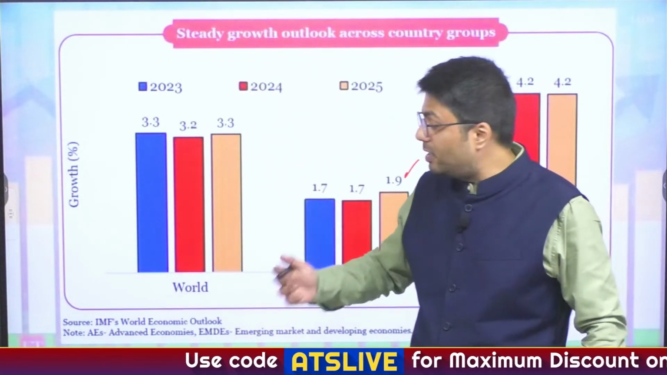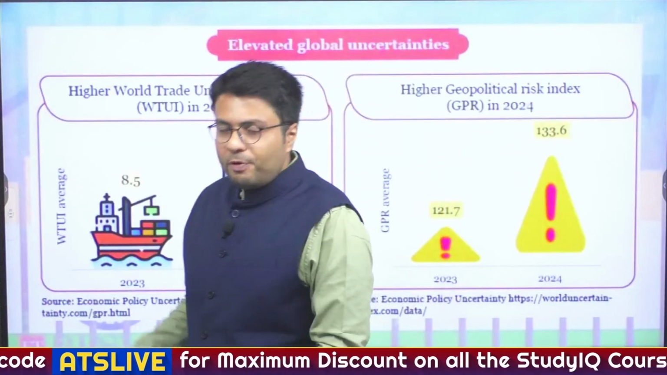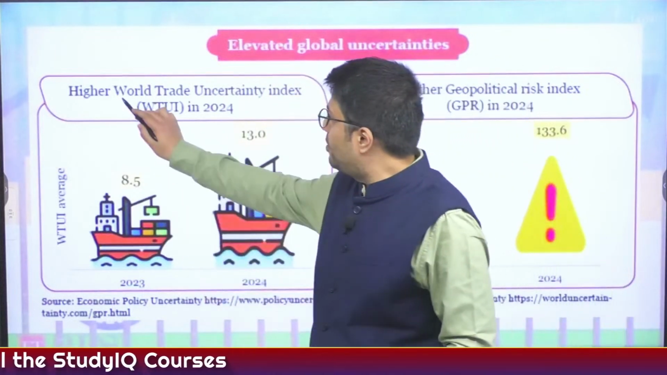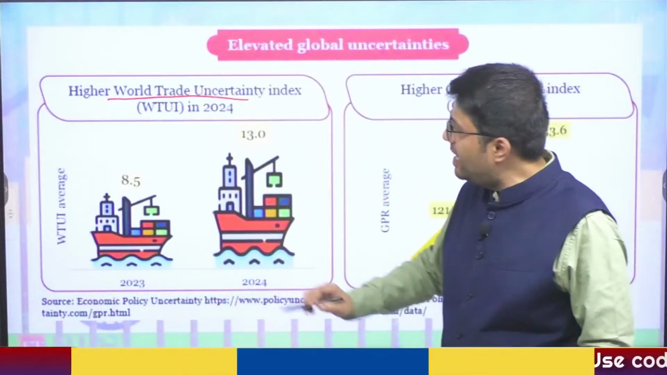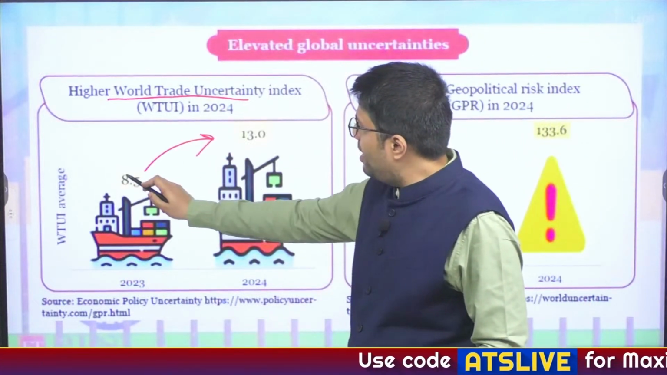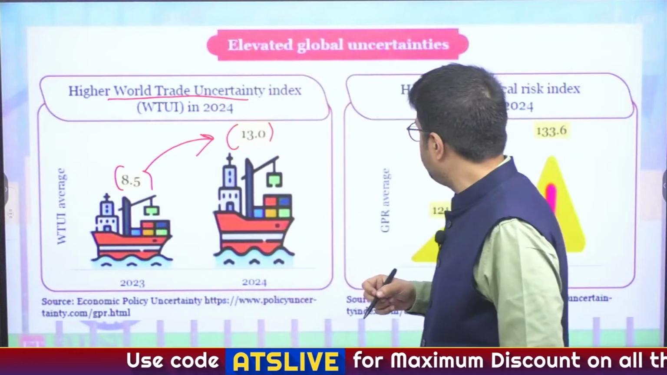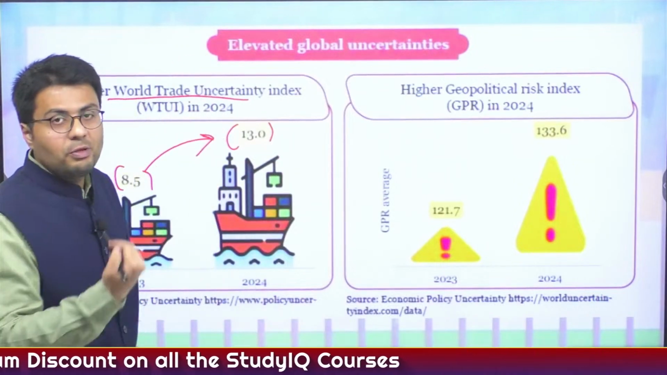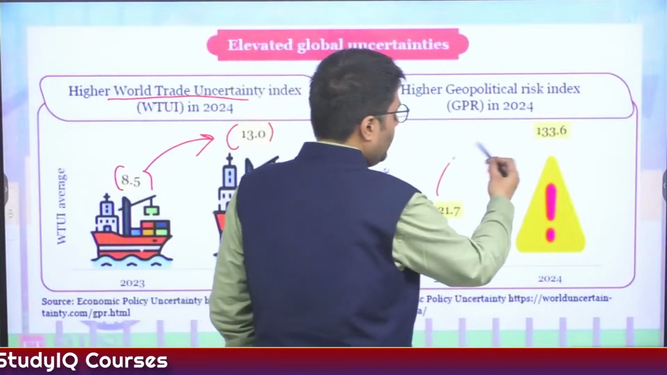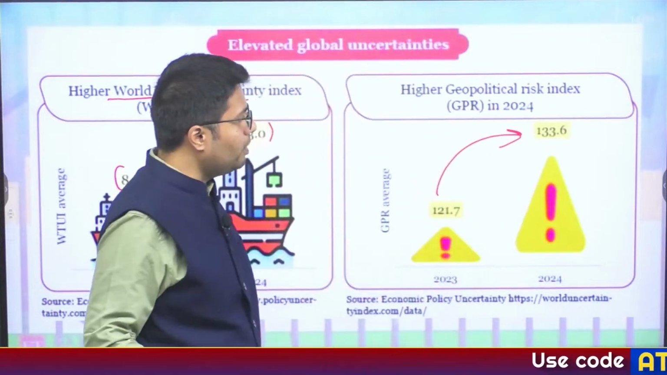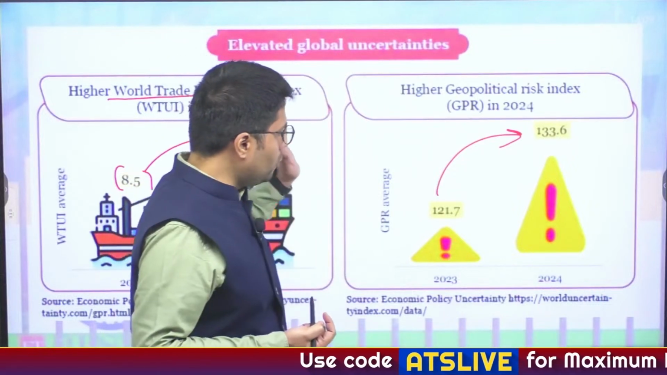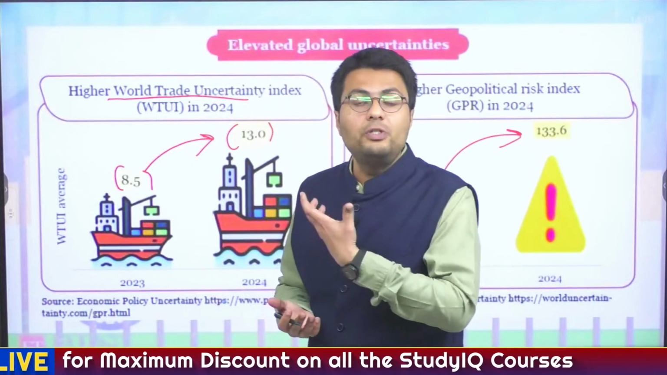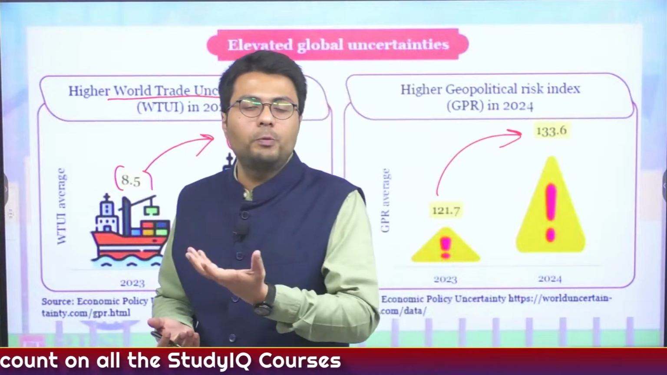Now let us understand what India's growth prospect is in this matter. But before that, you have to understand that global trade risks across the world have increased in the past year, and because of this, there is a higher world trade uncertainty index, which is highlighted here. You can see earlier it was just 8.5, now it has increased to 13. On the other hand, higher geopolitical risks, like the war which has been going on in the Middle East as well as between Russia and Ukraine, have also increased the geopolitical risk index from 121.7 to about 133.6. So this highlights that the world economy is currently undergoing many trade-related as well as geopolitical tensions, which have inhibited the growth prospects of the world economy.